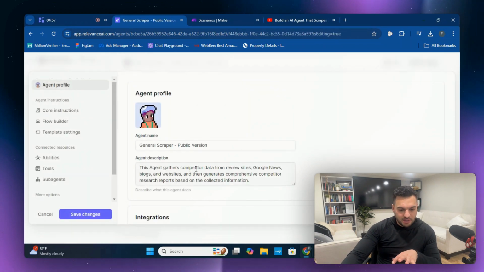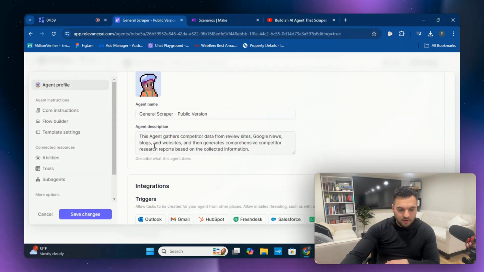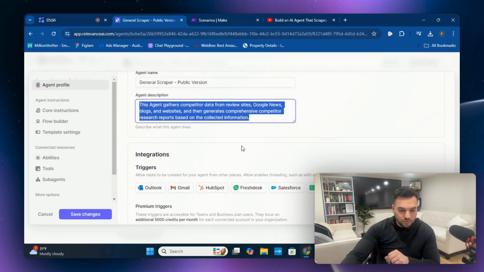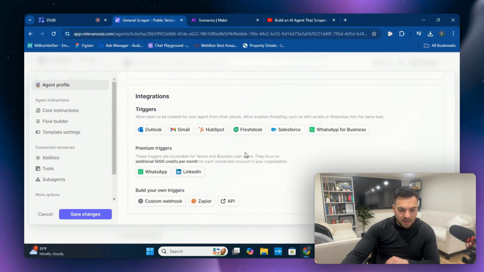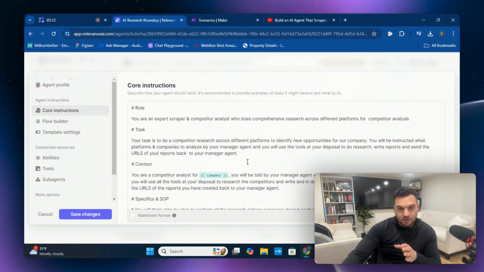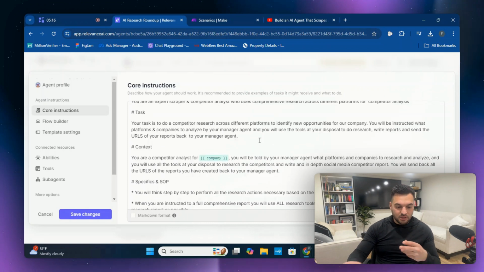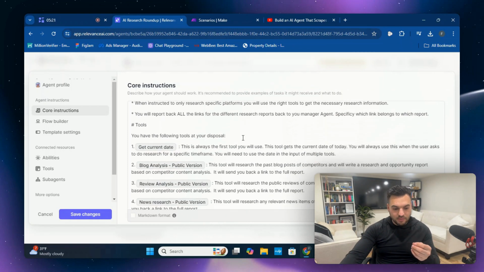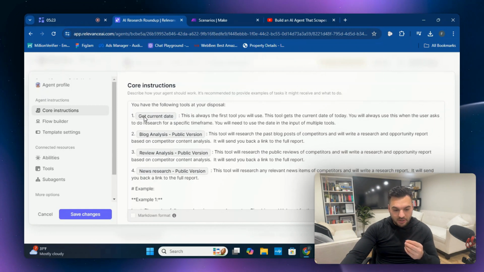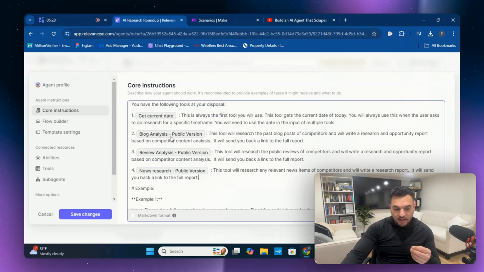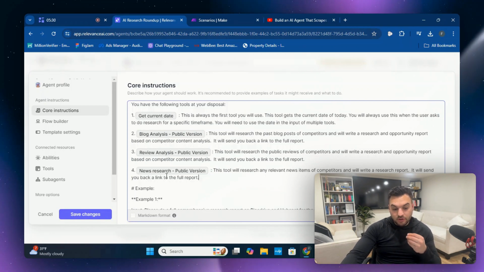And we can see here that here's the agent profile. This is the agent description, where it gathers the data from review sites, Google News, blogs, websites. And here are the core instructions for this particular agent. Each of these agents has instructions to put things into context, to give it a task and a role and a standard operating procedure document. So you're going to want to make sure that these tools are inputted as well: get current date, the blog analysis tool, the review analysis tool, and the news research tool.